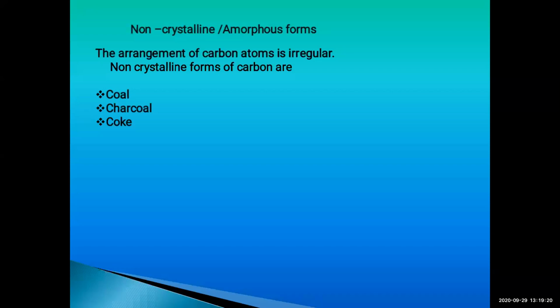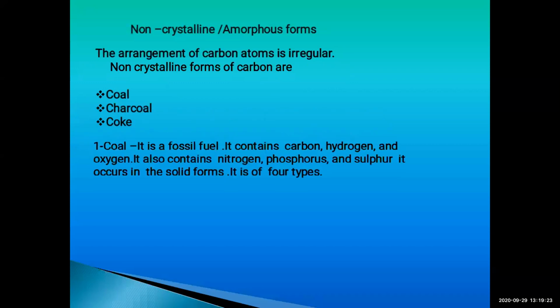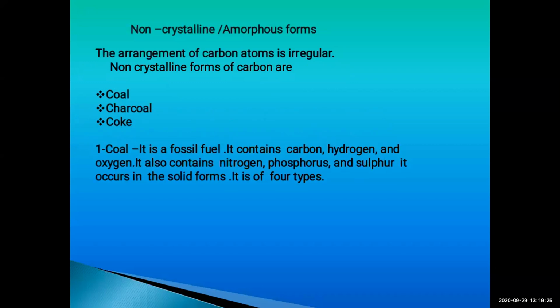Now let us see an introduction about coal. What is it? Coal is nothing but a fossil fuel. It contains carbon, hydrogen, oxygen, and also nitrogen, phosphorus, and sulfur. All these elements are present in coal. Coal occurs in the solid form.